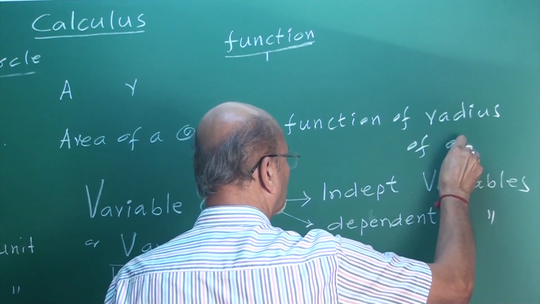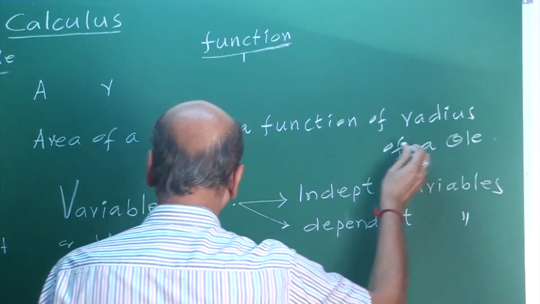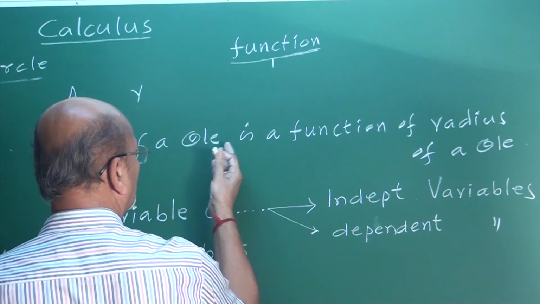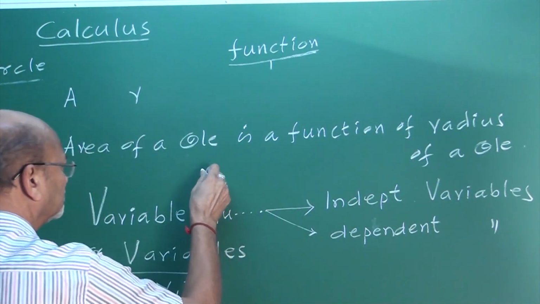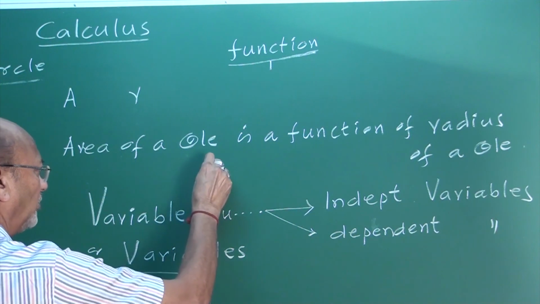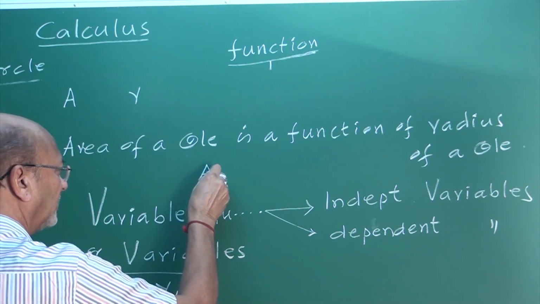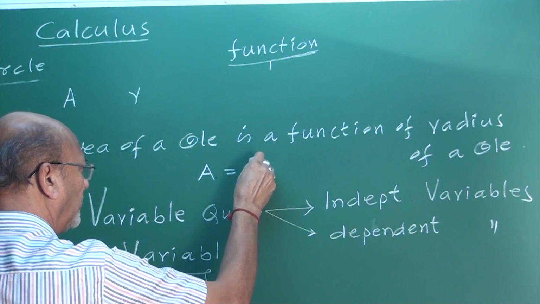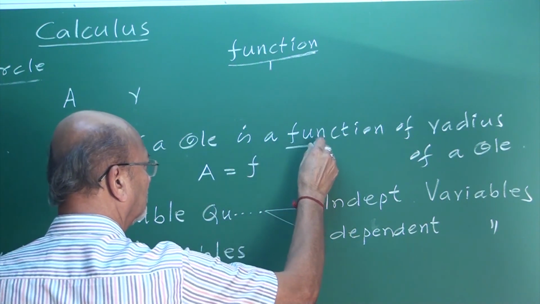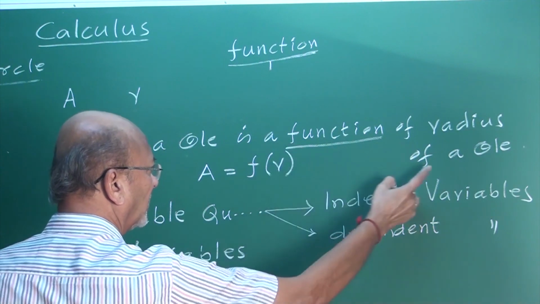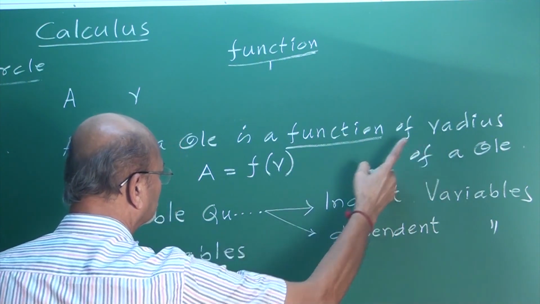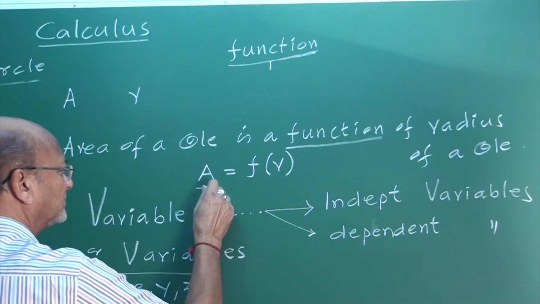Instead of writing this, area of a circle is a function of radius of a circle, we write this in a symbolic way. Area is a function. Yes, see here. Area is a function of what? Radius r. A function of radius r. Therefore, A is a function of r.